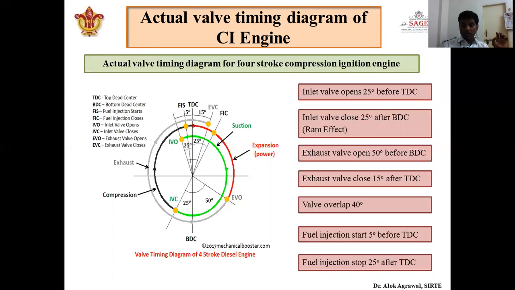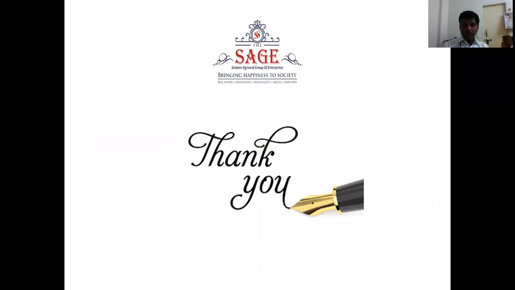So that is it for today's class, and thank you. In the next class, we will move into the two-stroke engine, the working of the two-stroke engine, and we will see the valve timing diagram of the two-stroke engine. Then we will compare SI and CI engines, and we will compare two-stroke and four-stroke engines. Thank you.